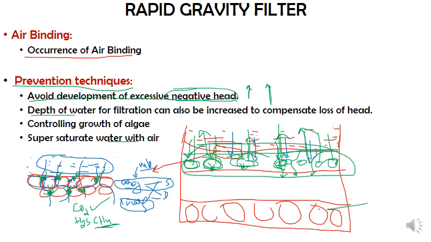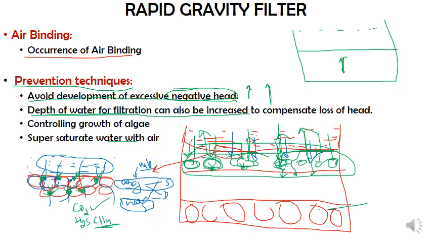Second, the depth of water for filtration can be increased. If the resistance is more, let us again draw this simple figure. Imagine this as your sand layer. Here we have all the filter media and here we have the water. What the second point indicates is, if the resistance is more, to go against this resistance you can increase the depth of water. Instead of the regular depth, you can increase it to a higher height, where because of the pressure the water can pass through. This is what is told in the second point.